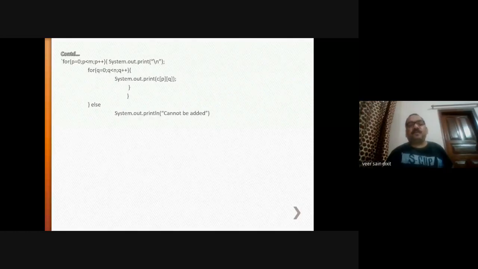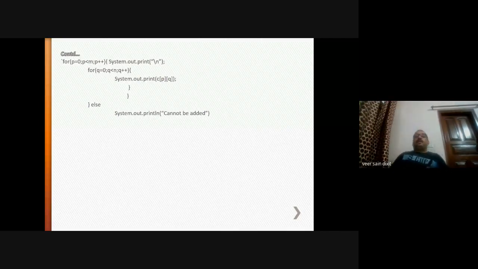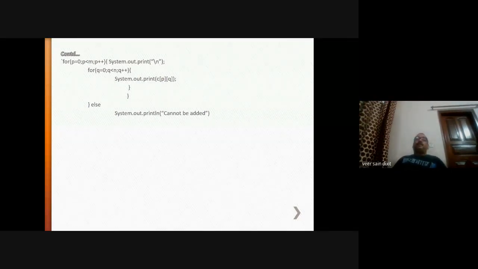Otherwise, if the condition is not satisfied, then it cannot be added. So in this program, what I discussed is how to create a menu-driven program. For that, I took the example of matrix. In the matrix, first of all, you will have to enter the number of rows and number of columns into the matrix.